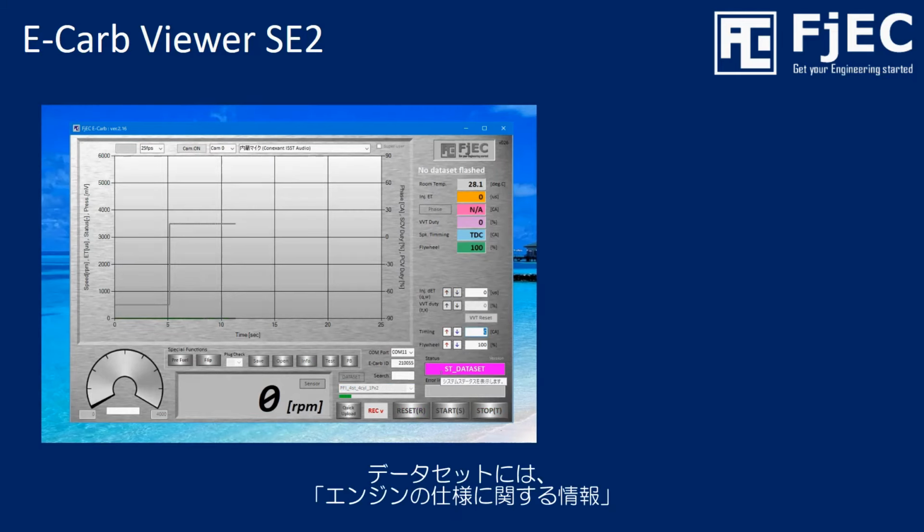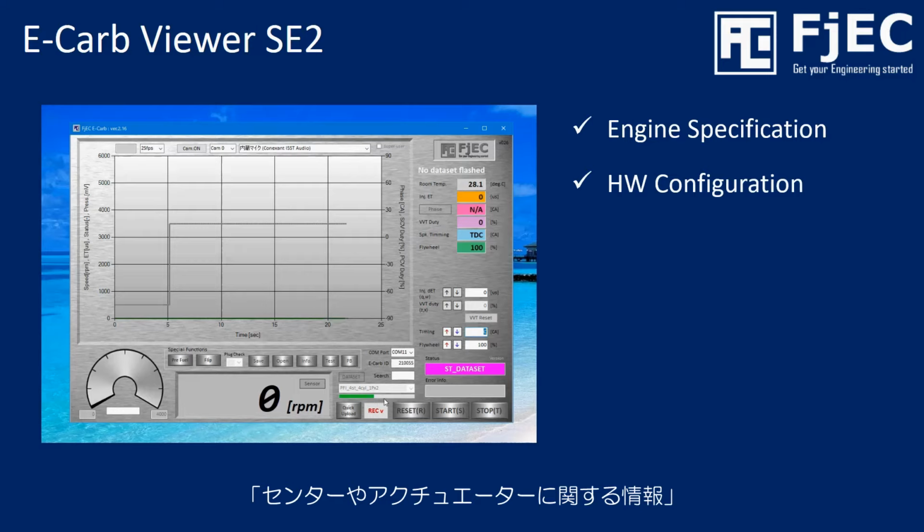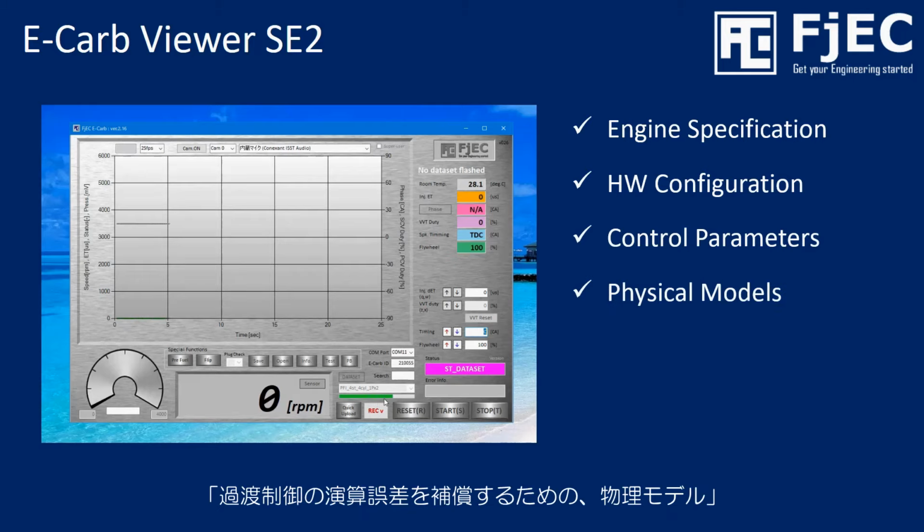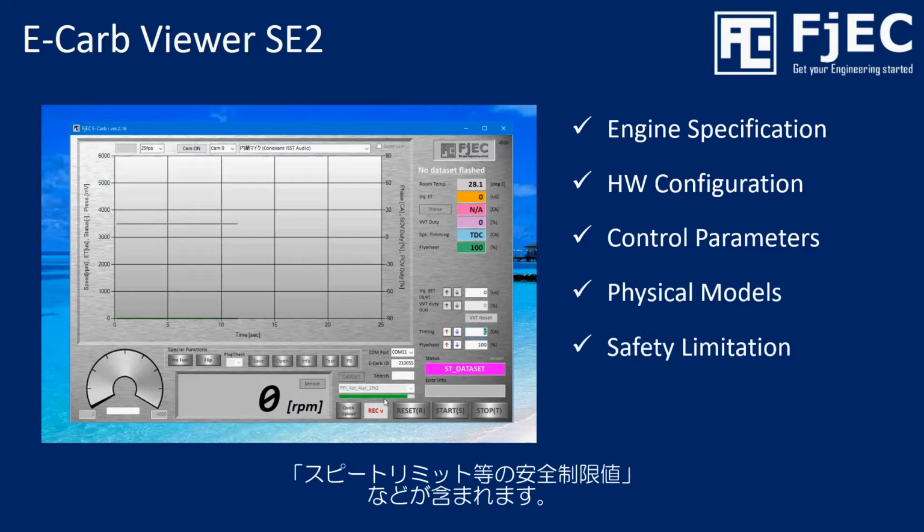The dataset includes detailed specifications of target engines, hardware configuration of sensors and actuators, control parameters for several engine operation modes, physical models for dynamic compensation for calculation error, and safety limitation parameters, for example speed limit.